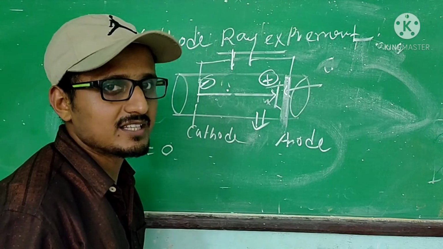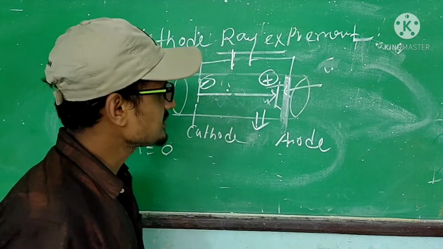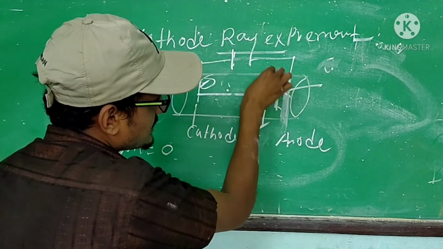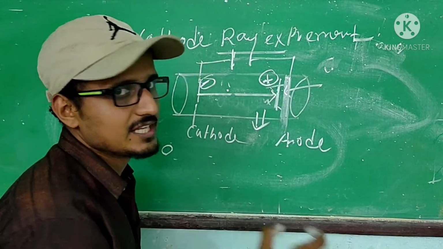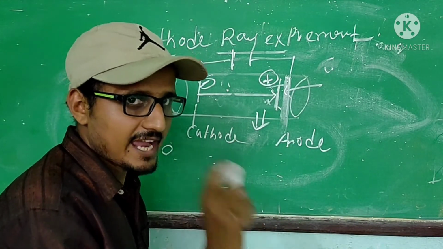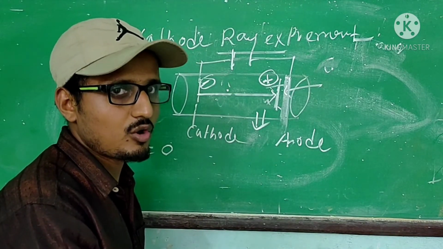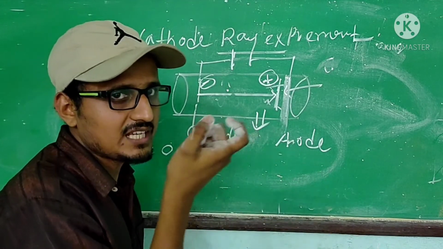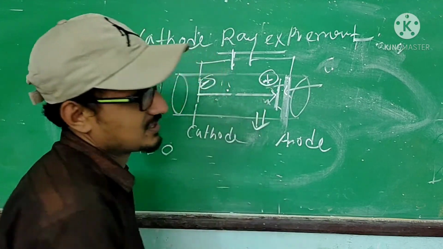That particle is nothing but the electron, because the charge of the anode is positive, and this positive charge will attract a negative charge. Of the three subatomic particles, only the electron has negative charge, so the electron migrates to the positive charge.